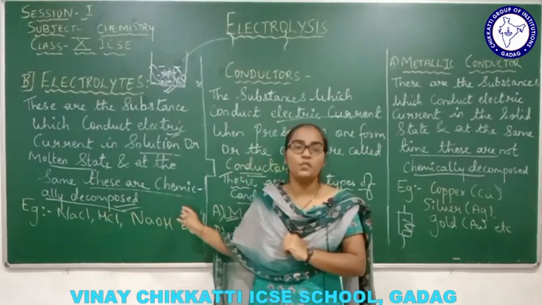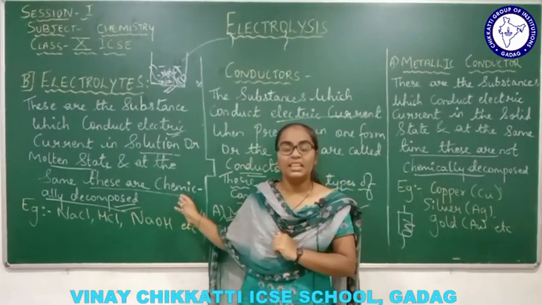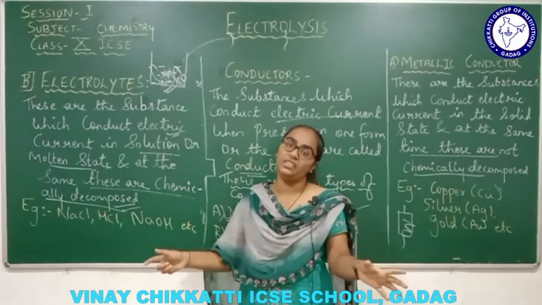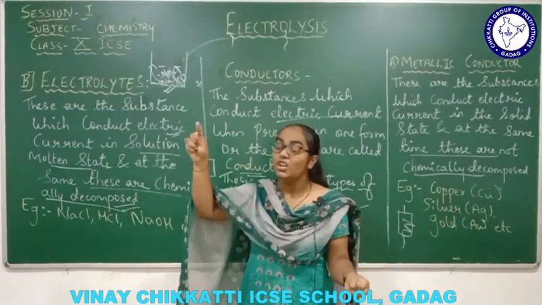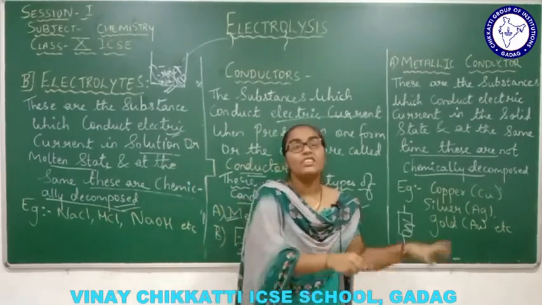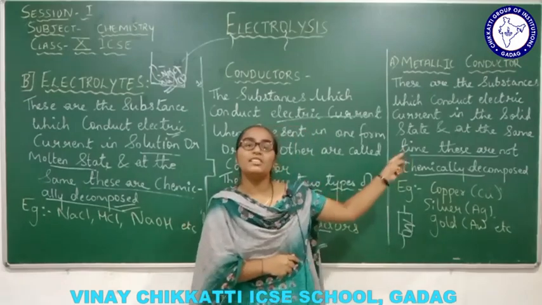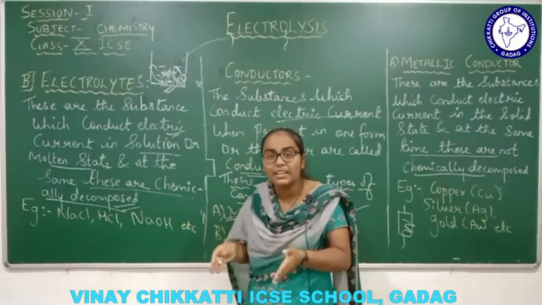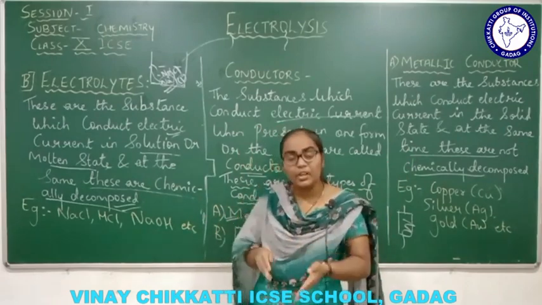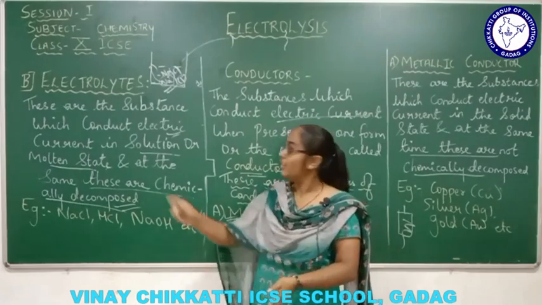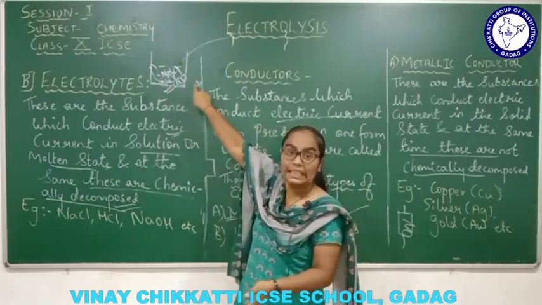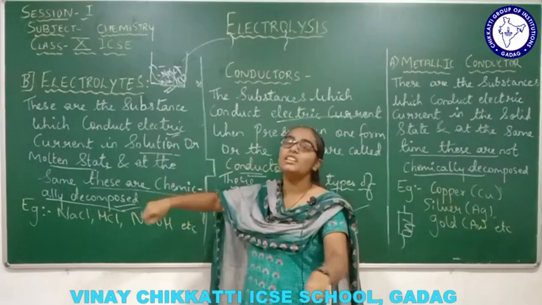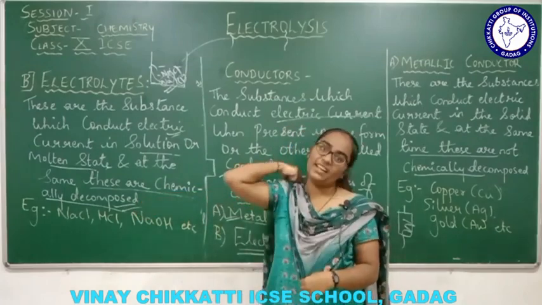But in the solution form, which is basically the liquid form, if the ions are not set free, nobody will be there to carry the electric current. Here the metals carry the electric current, but in solution somebody should be there to carry electric current, no? So therefore the ions are there, in the form of positive ion and negative ion. And how will these ions be formed? By chemically decomposing that electrolyte, right?